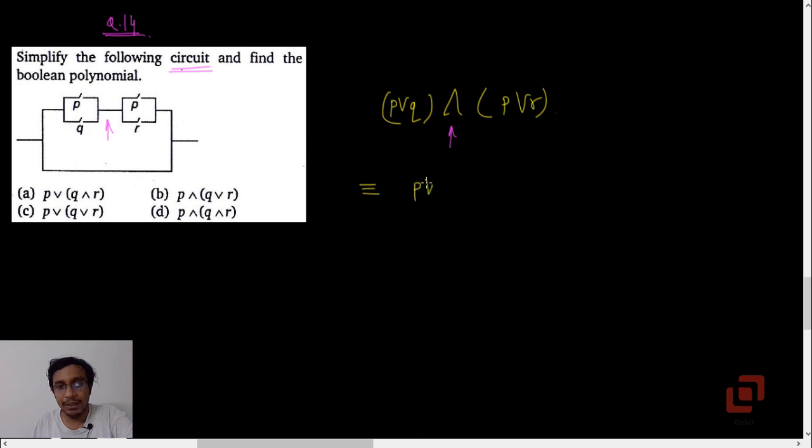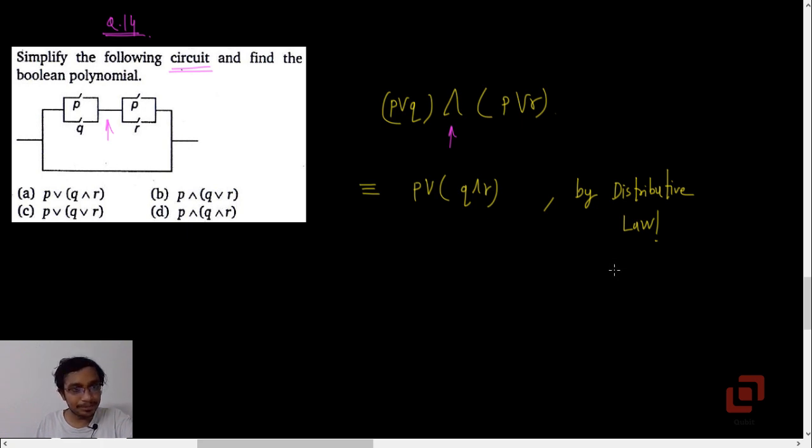If you apply the distributive law, it will be P or Q and R. So it's P or Q and P or R by the distributive law. Do we have the option P or Q and R? Yes, that is option A.